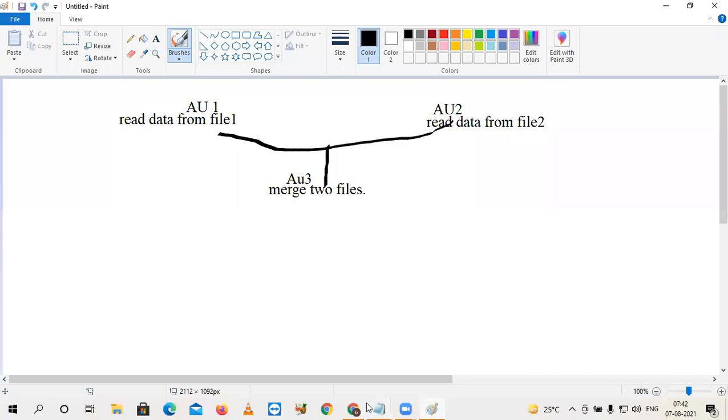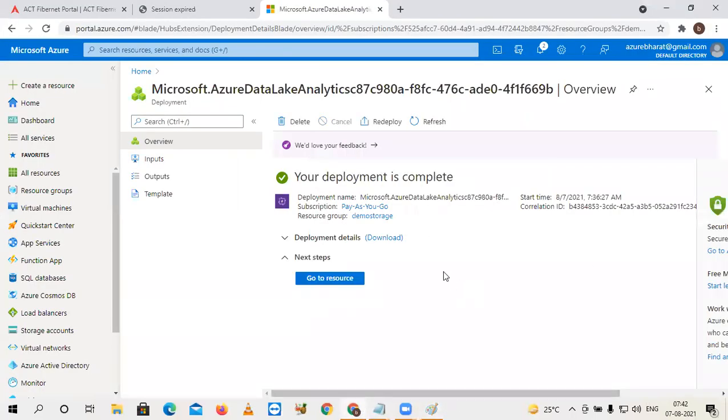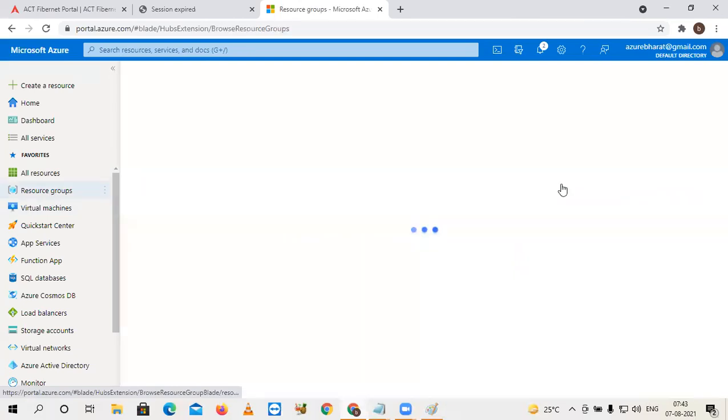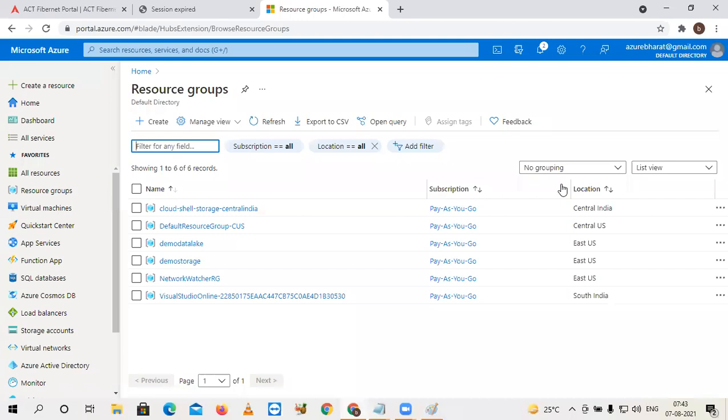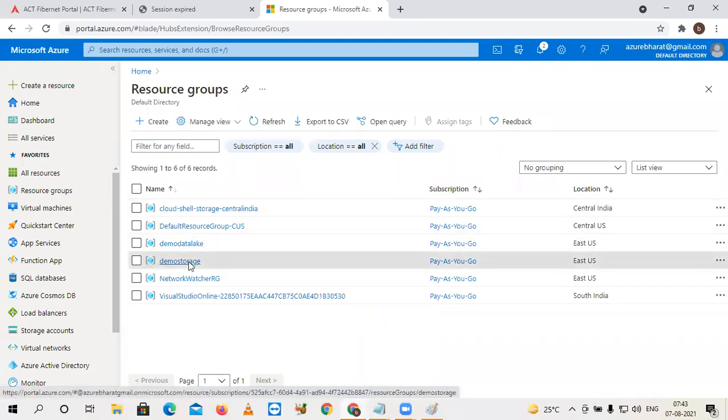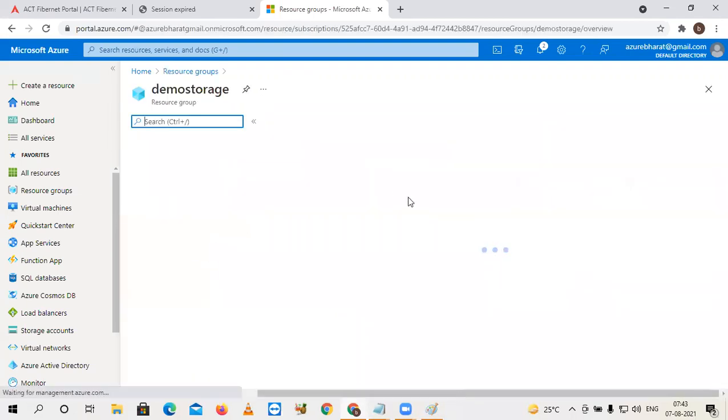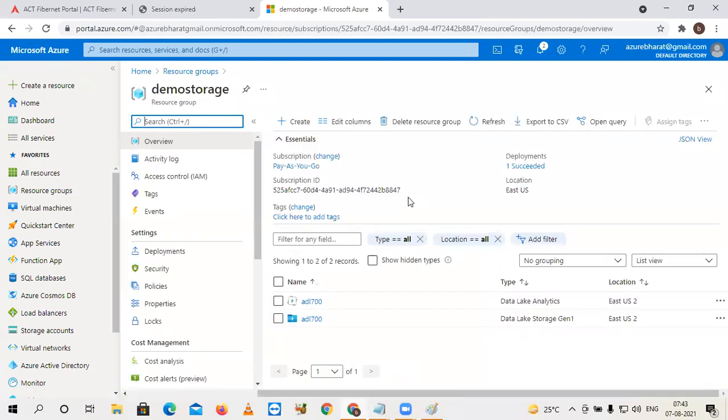Okay, so let's check whether our analytics service is created or not. All of you check this confirmation message. The deployment is successfully completed. I'm going back to that resource group. If you just click on go to resource, you will be back. Or else, from scratch, if you want to check, go to resource groups. The resource group we have created is demo storage.